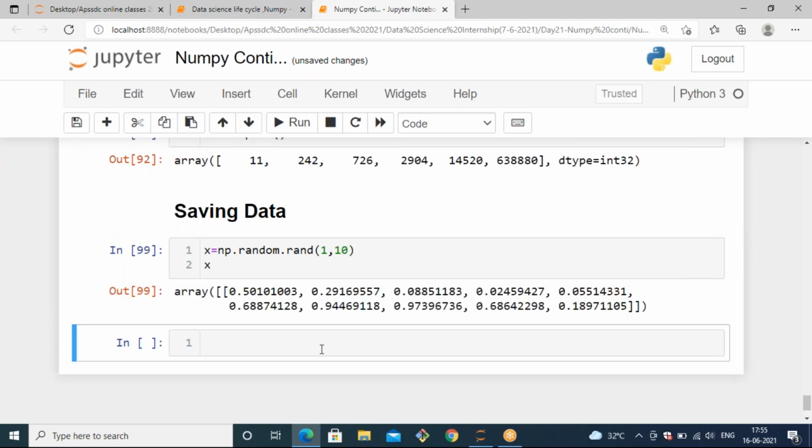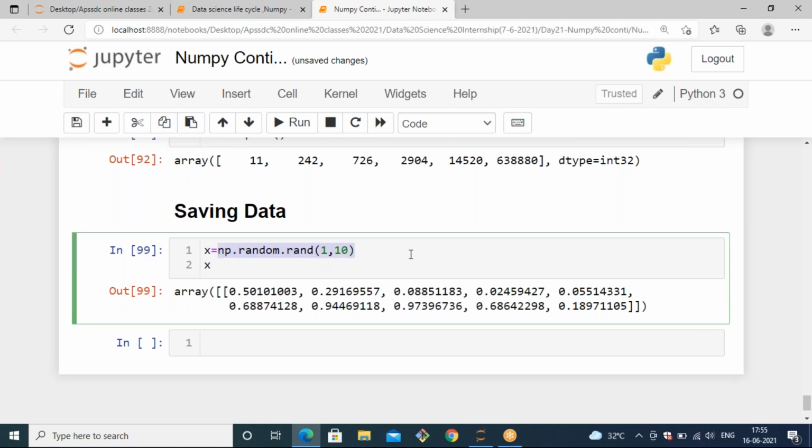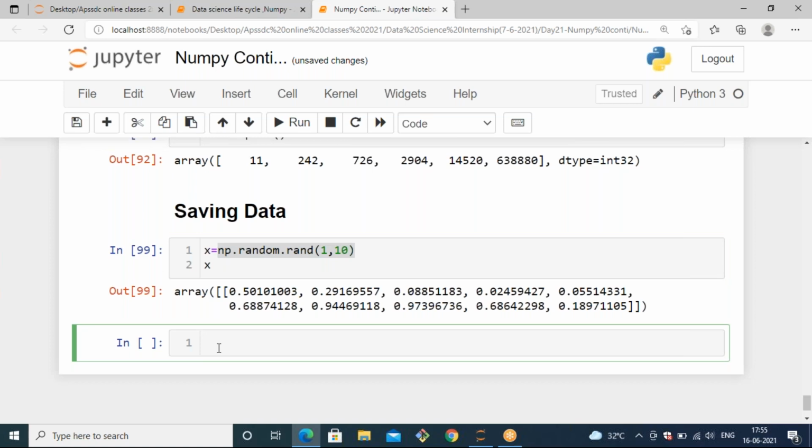Okay, I have a random array like this, and I want to save it so I can use it whenever I want. Instead of typing this command every time, you can save this array and use it later whenever you want.